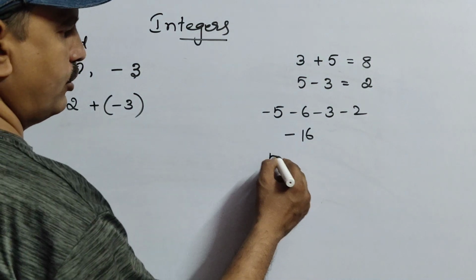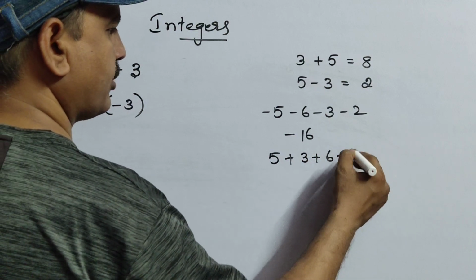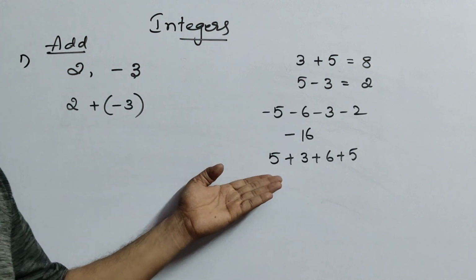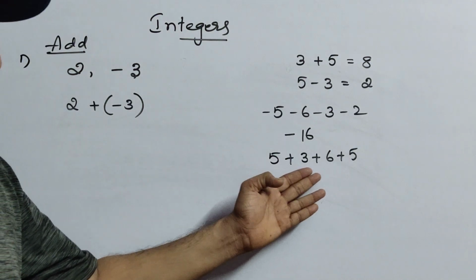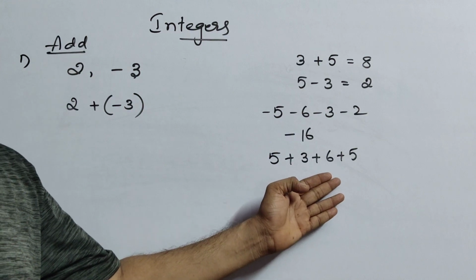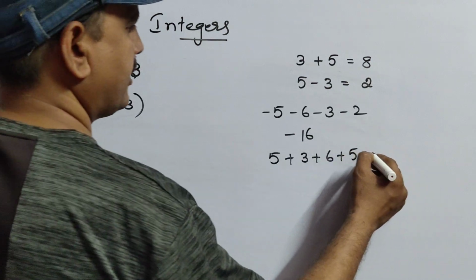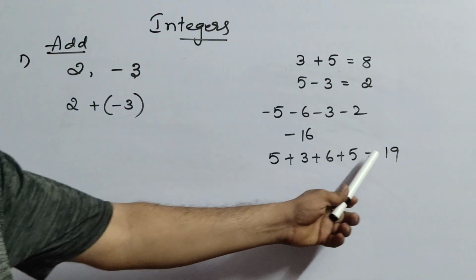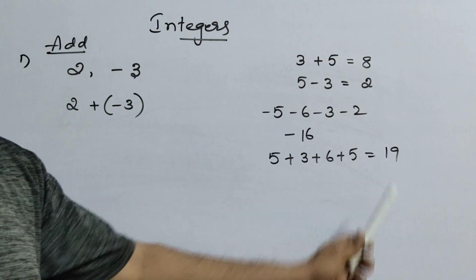And you all know this one very well. Suppose the question is given like this: 5 plus 3 plus 6 plus 5. Right from the lower classes you know how to do it when they are given with plus. So 5 plus 3 is 8. 8 plus 6 is 14. 14 plus 5 is 19. So 19 is the answer. Here all are positive, so that's why the plus symbol. When the starting number has a plus, no need to apply any symbol here.